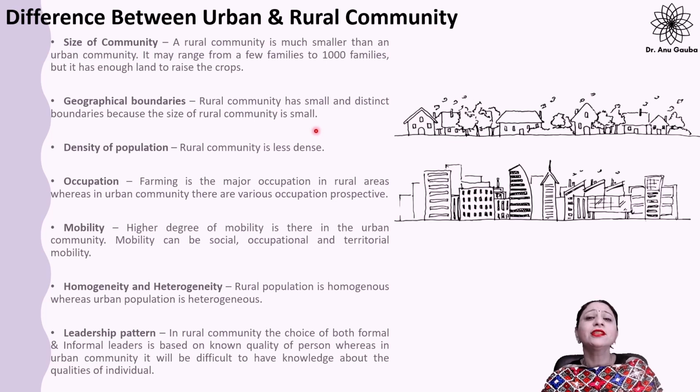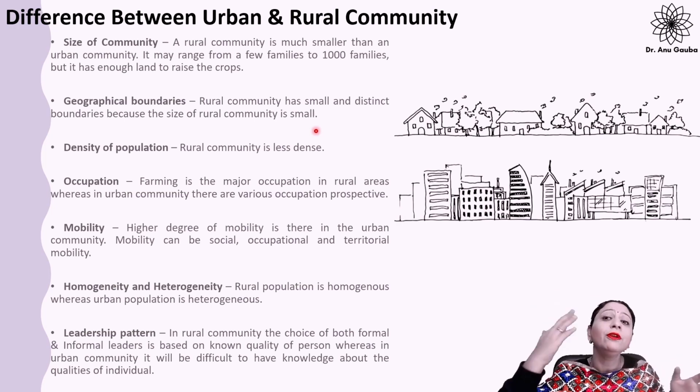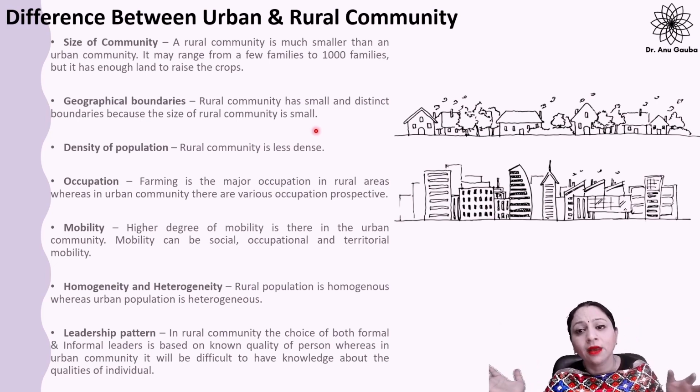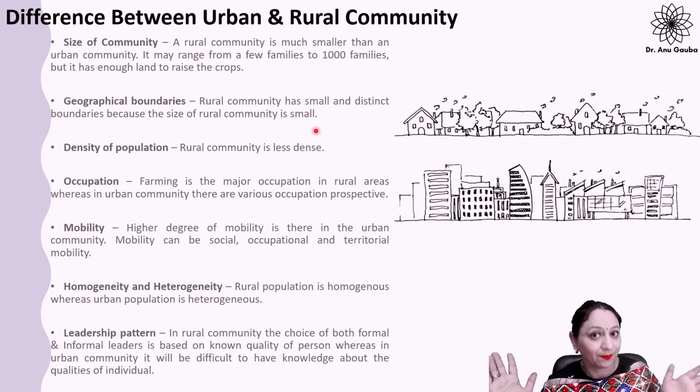Now, the next difference between urban and rural community is mobility. Mobility means when you are moving from one place to another place, right? So mobility is very high in urban community. Why? Because I can move. If I get a good job, I can move from Delhi to Gurgaon to Bangalore to anywhere else. Where I get a good opportunity, I will move from one place to another, right? So in this context, we can say that mobility is very high in urban area.